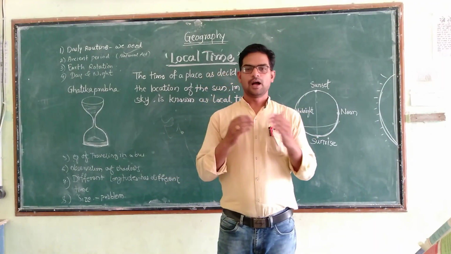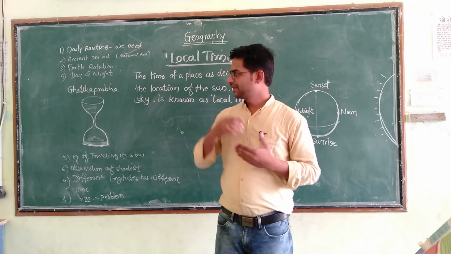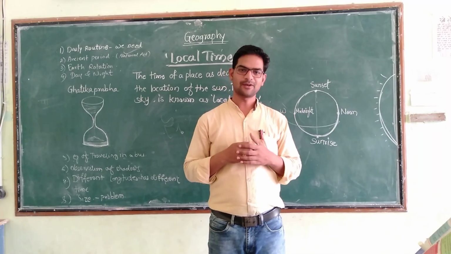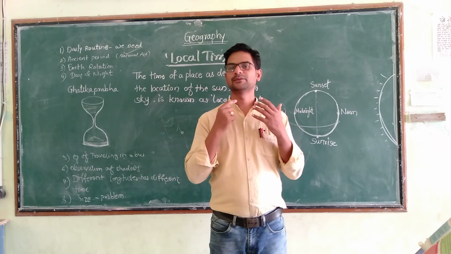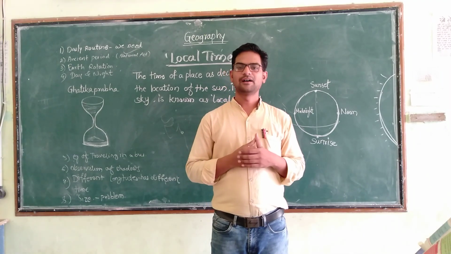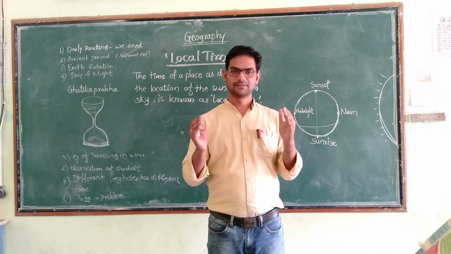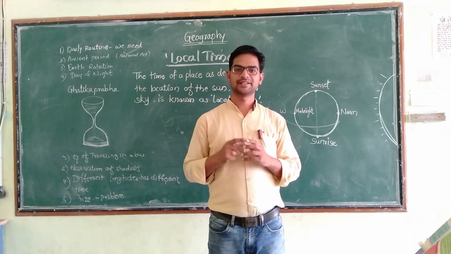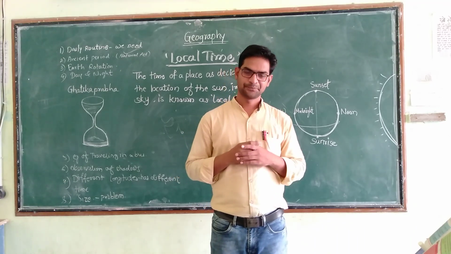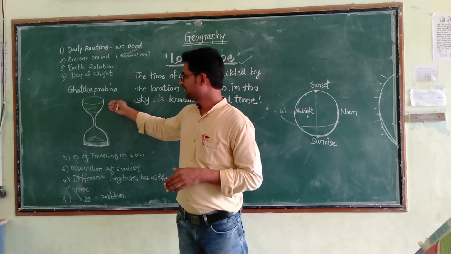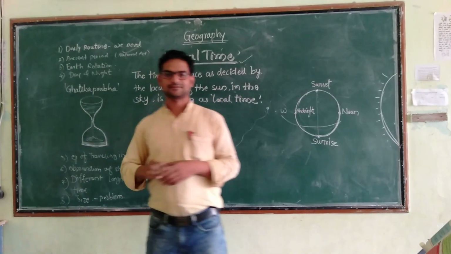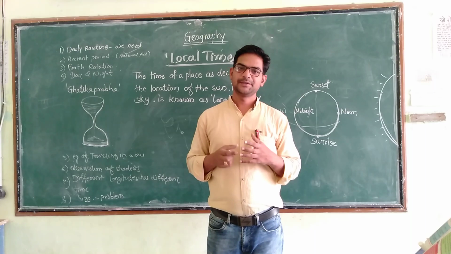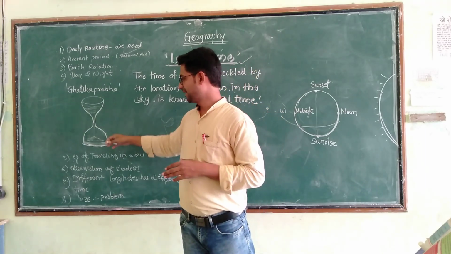Then how was time counted in ancient times? Because there were no advanced clocks to see the time, these people were dependent on nature. They were observing several things happening in nature, and they were trying to know what the time is. Just like here you can see the figure, that is the Ghatika Prabha, which was used to see the time, how much day is remaining.